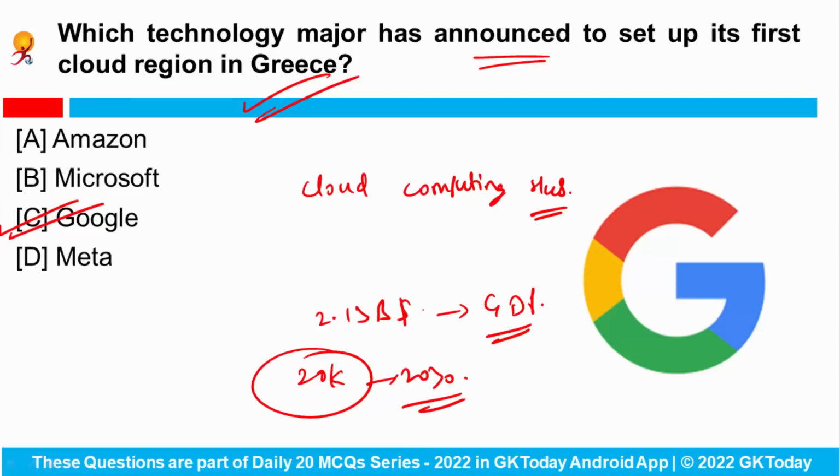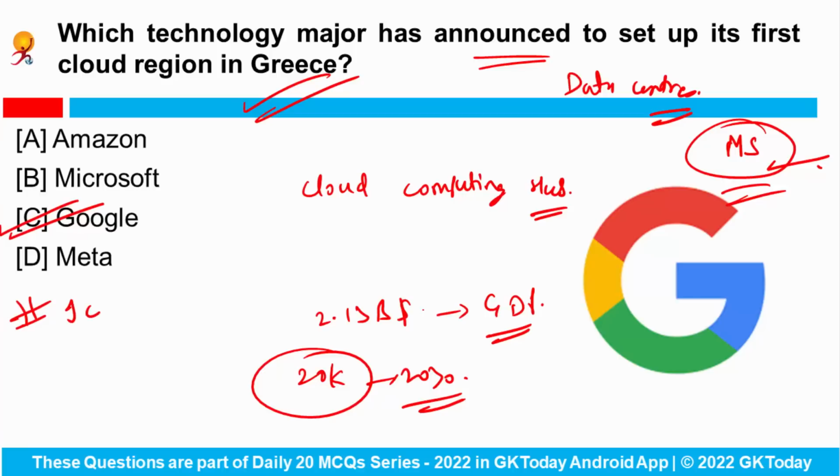A cloud region is actually a cluster of data centers, you can say. Fine. And don't forget that Microsoft has also decided to build a data center hub in the country. Fine. And talking about Google, don't forget that the Indian Council for Cultural Relations has recently announced a collaboration deal with Google. Why? To promote the Sanskrit language.